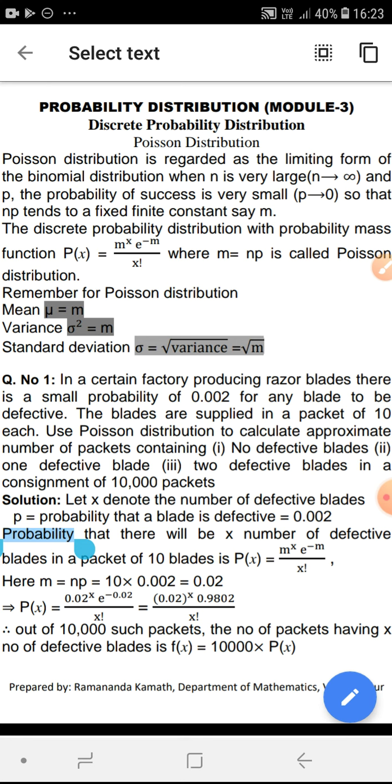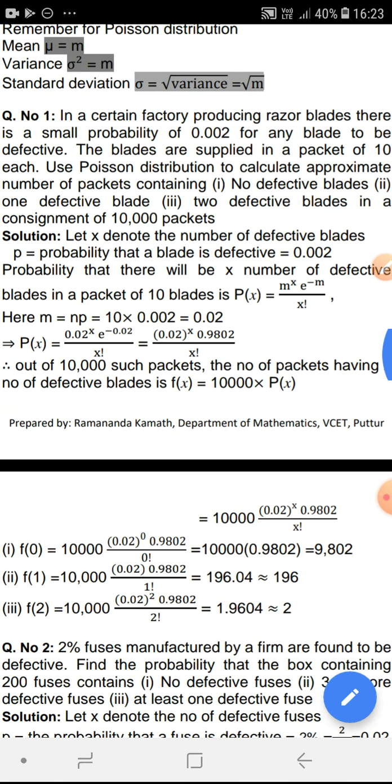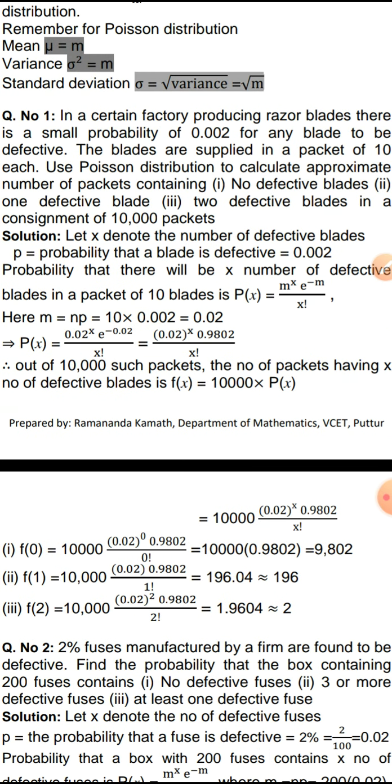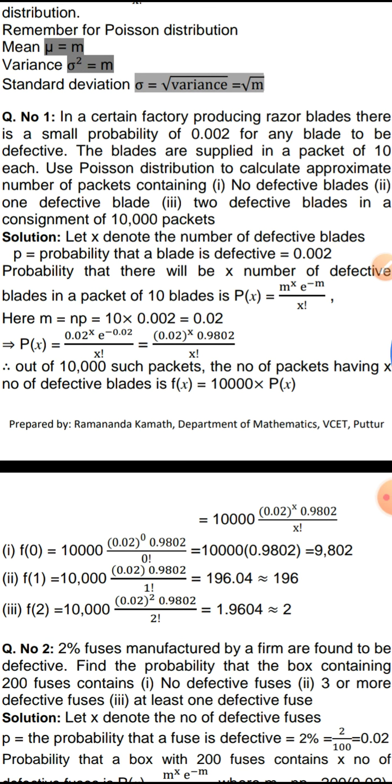So we'll go for the questions on Poisson distribution. Question number 1. In a certain factory producing laser blades, there is a small probability of 0.002 for any blade to be defective. The blades are supplied in a packet of 10 each. Use a Poisson distribution to calculate the approximate number of packets containing no defective blades, 1 defective blade, 2 defective blades in a consignment of 10,000 packets.